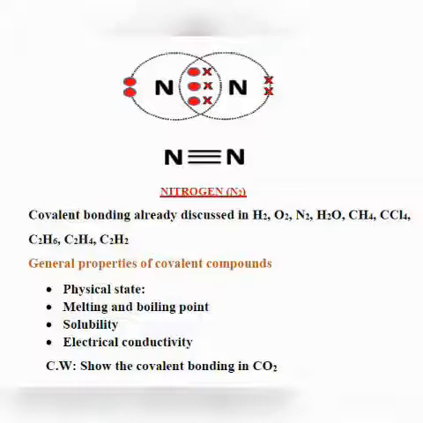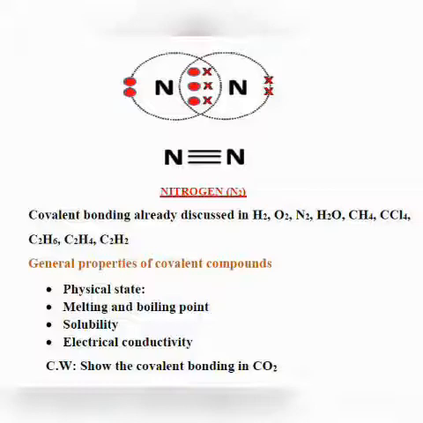In hydrogen, in both the hydrogen atoms there is 1 valence electron, and they need 2 electrons in order to acquire the noble gas configuration, and neither of them can lose electrons, so they share their electrons. And you can see in the second picture that in this common area 2 electrons are there. So these 2 electrons belong to one hydrogen atom and the other hydrogen also.